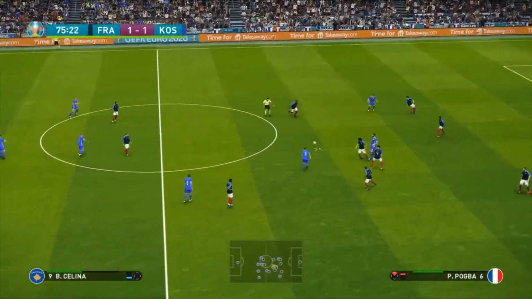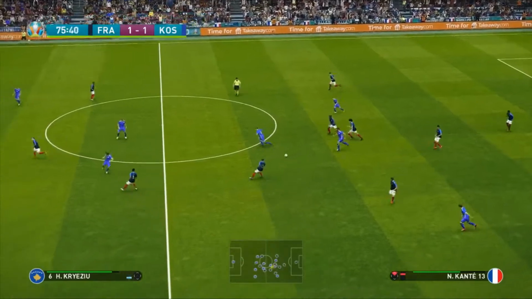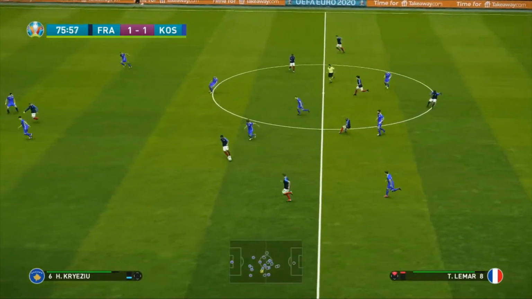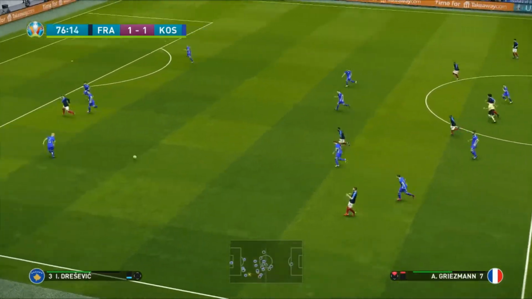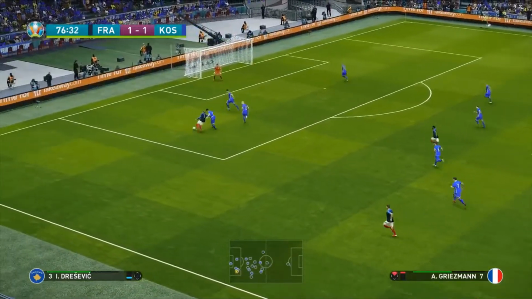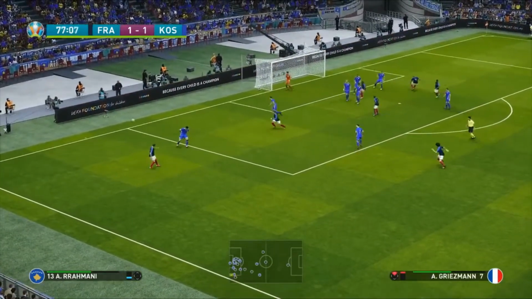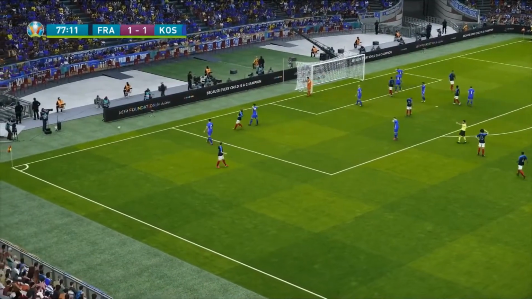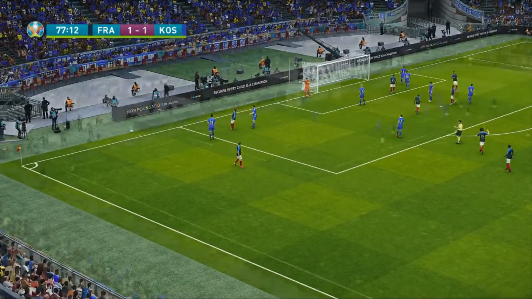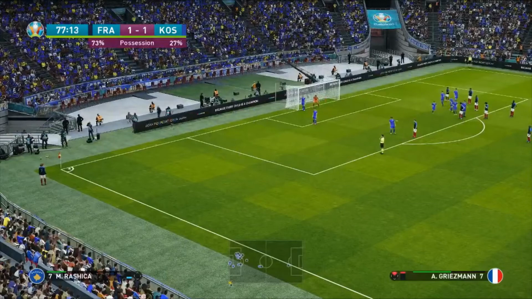My word. Well, they're going to go all-out attack now. Here is Lamar. It's to Hernandez. Lofts it in for Griezmann. Well, this is a great opportunity to go through a goal. Griezmann still has it. Hernandez. It's blocked, and it's another corner. 77 minutes on the clock. Griezmann has another opportunity to whip this one in.